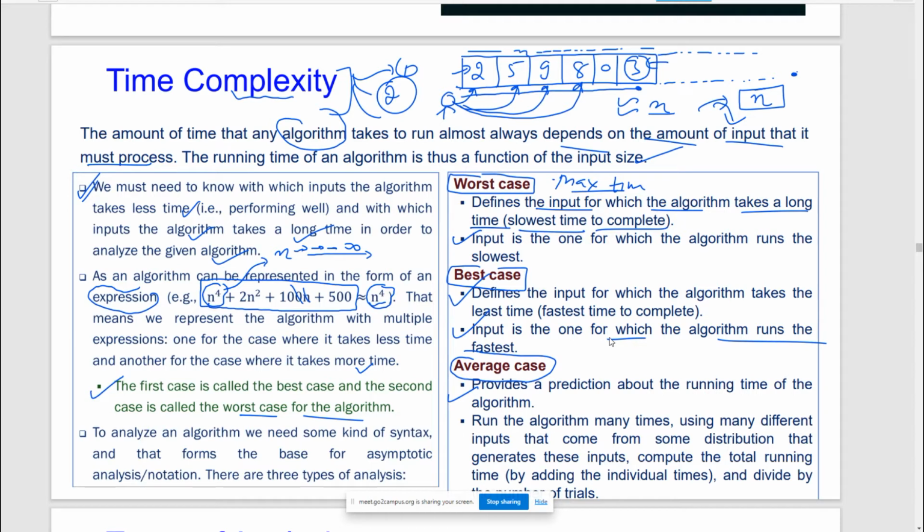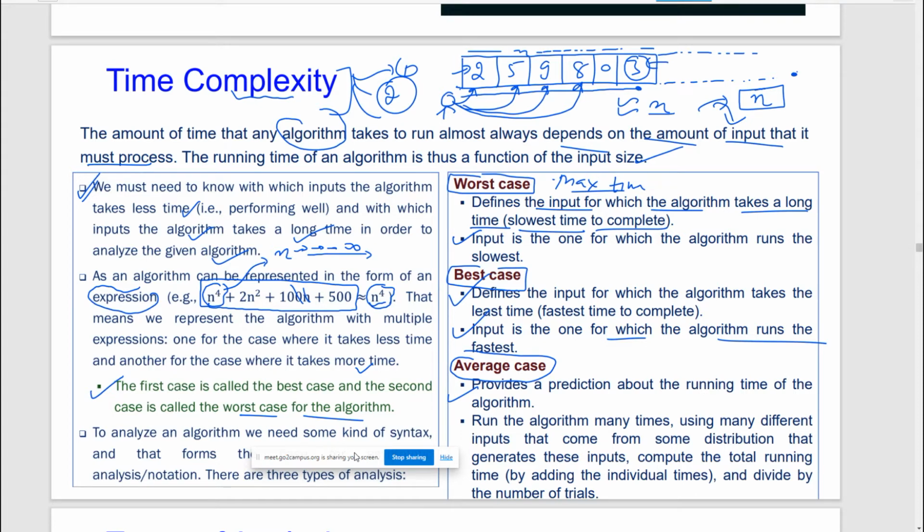So it is a kind of prediction about the running time of an algorithm. Run the algorithm many times using many different inputs that come from one distribution that generates these inputs, compute the total running time by adding the individual times and divide it by the number of trials. So this is what we call the average case.